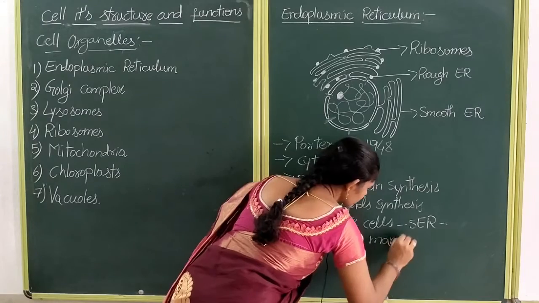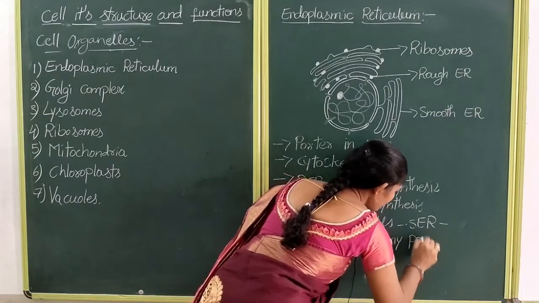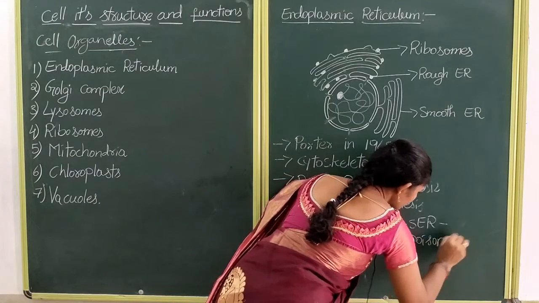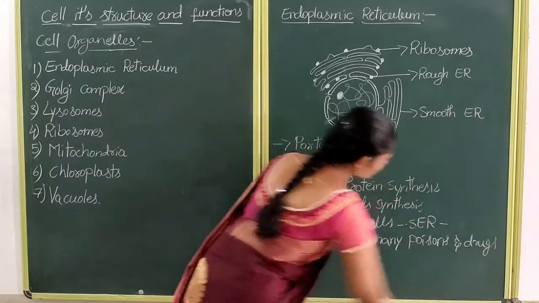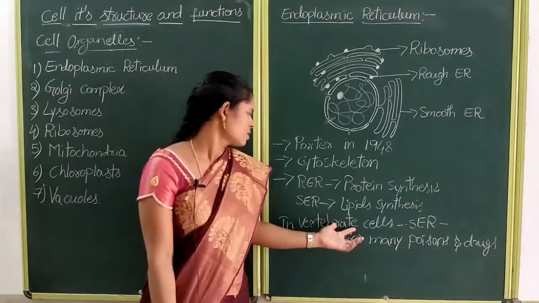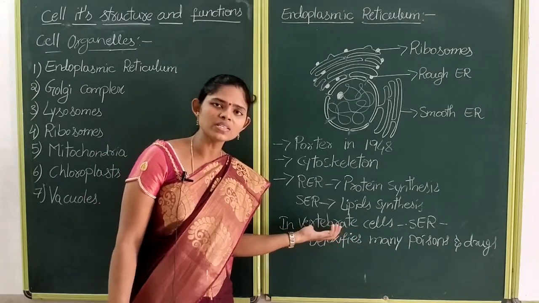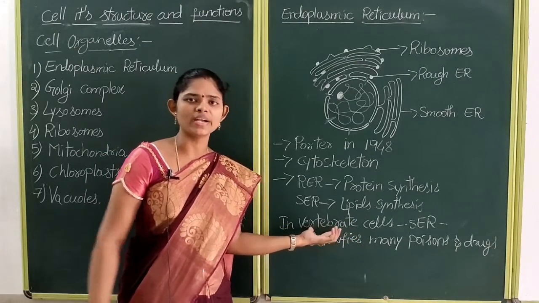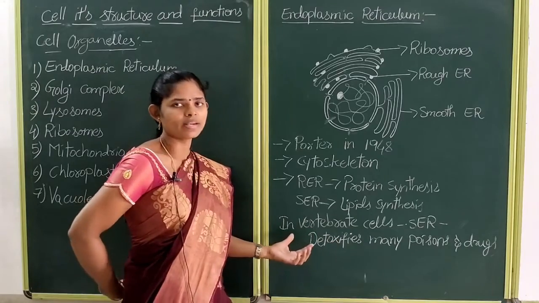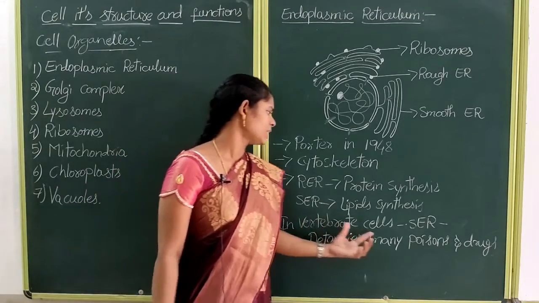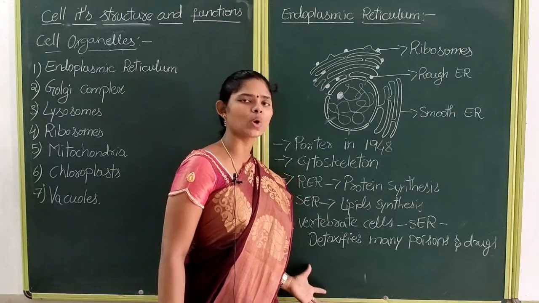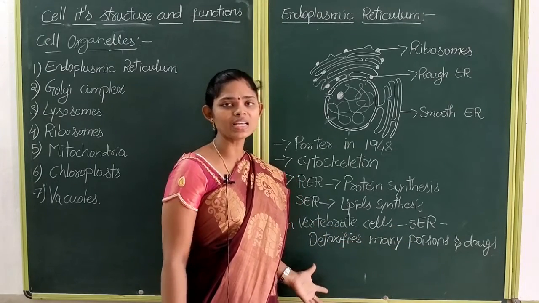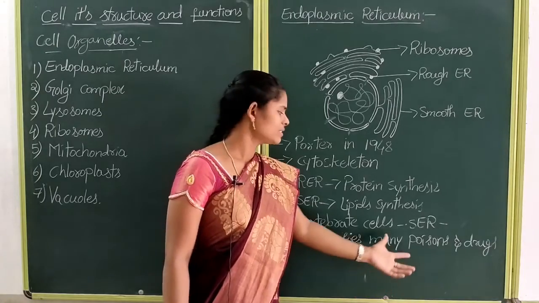Vertebrates means the animals which are chordates. So in vertebrate cells, smooth endoplasmic reticulum plays a crucial role in detoxifying poisons and drugs.